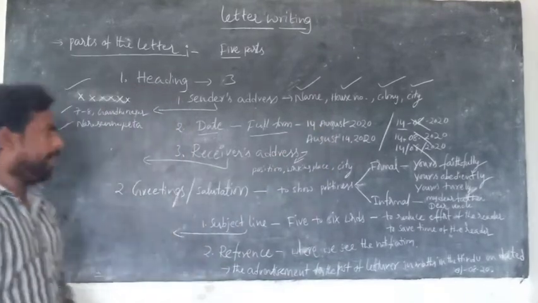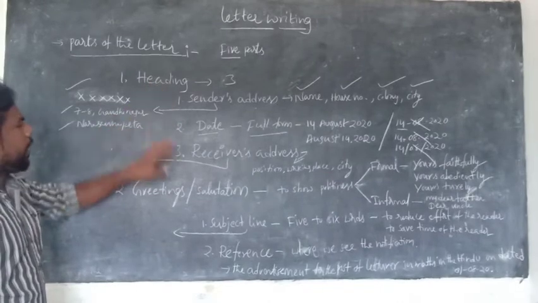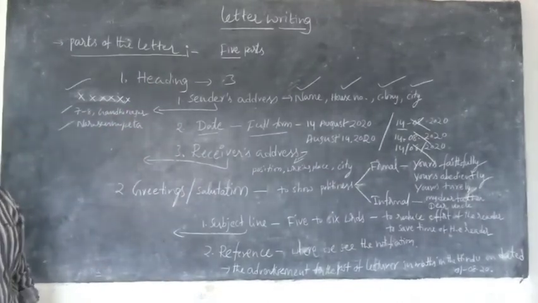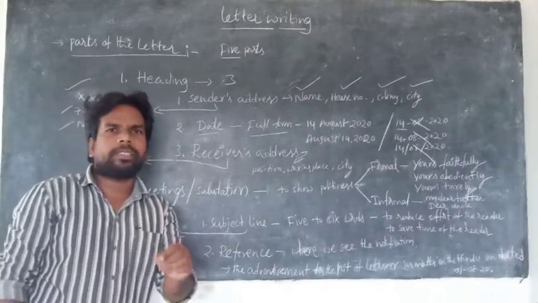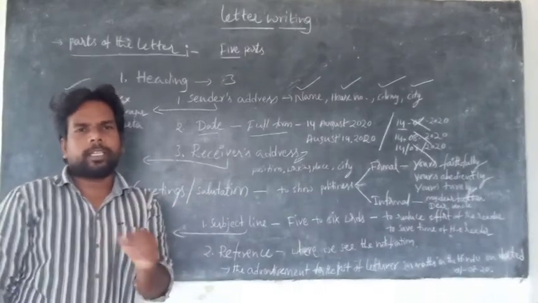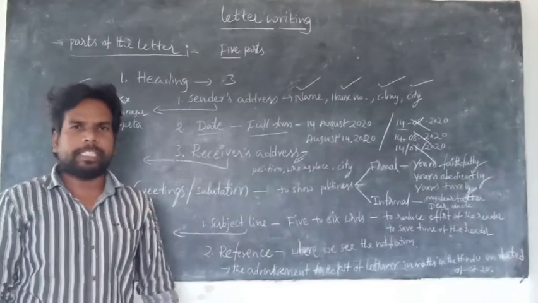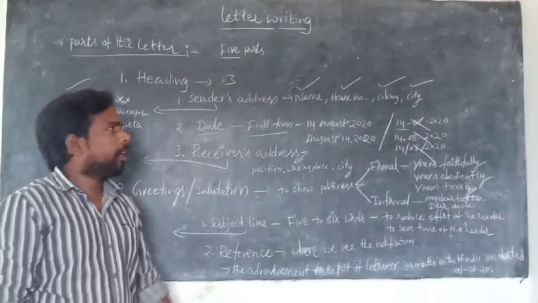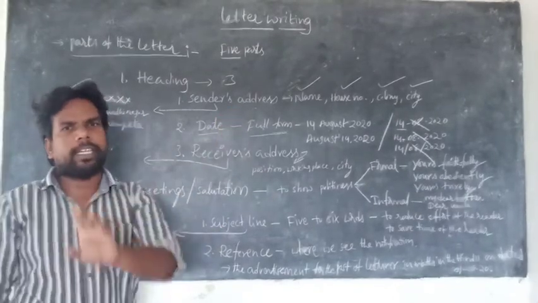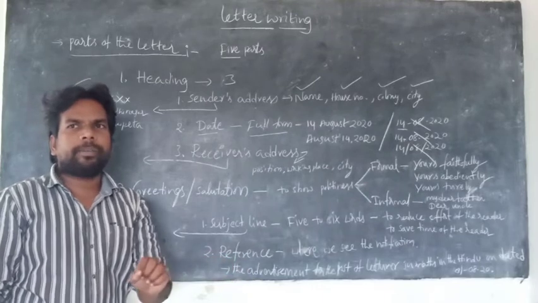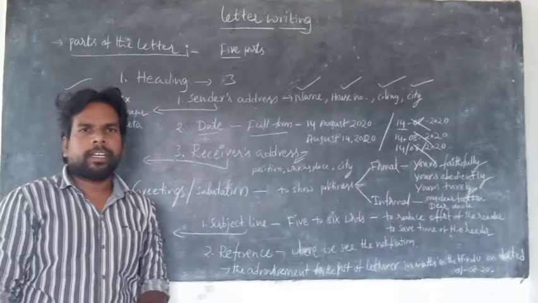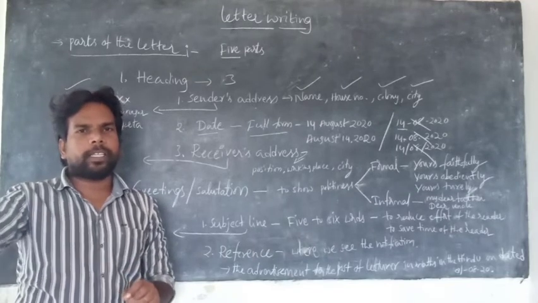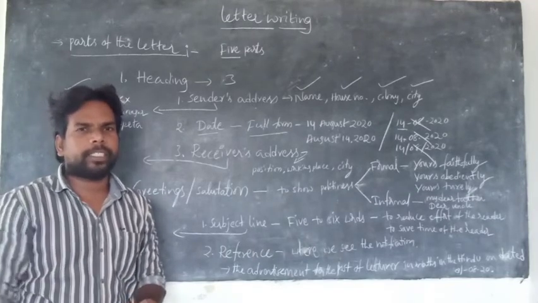The third part in the heading is the receiver's address. One who receives a letter from another person is called the receiver. Sender means one who sends a letter, and receiver means one who receives a letter. Suppose I write a letter to my father, he is the receiver.